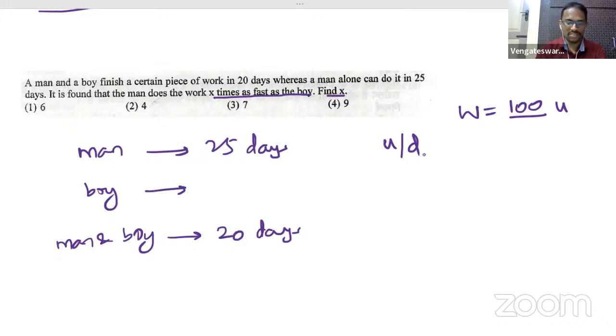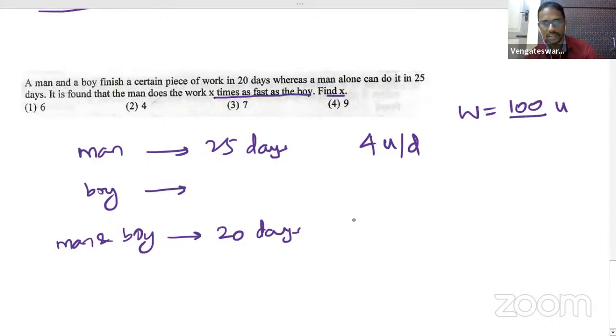Just do 100 by 25, which is 4. Are you all okay with this? Because 100 units in 25 days, per day the man can do 100 by 25, 4 units of work. So 4 units per day.